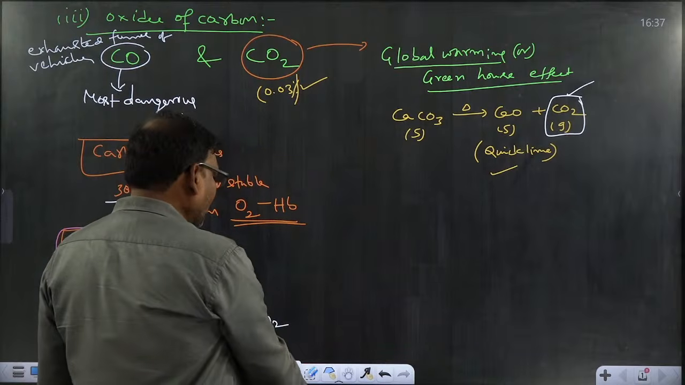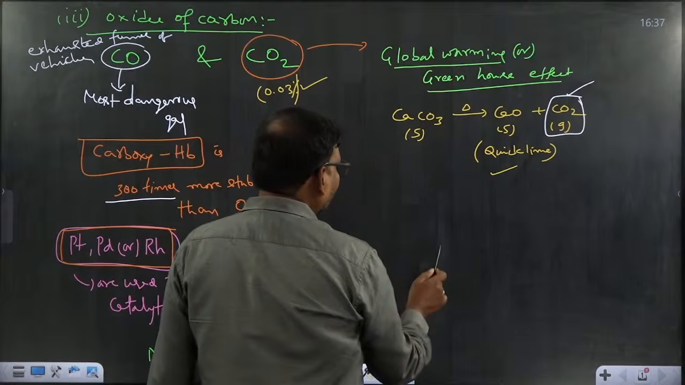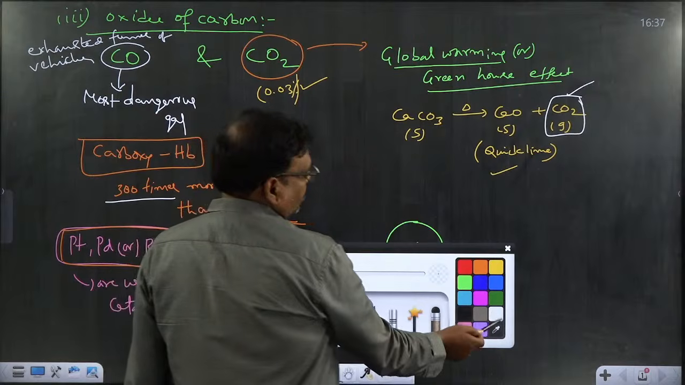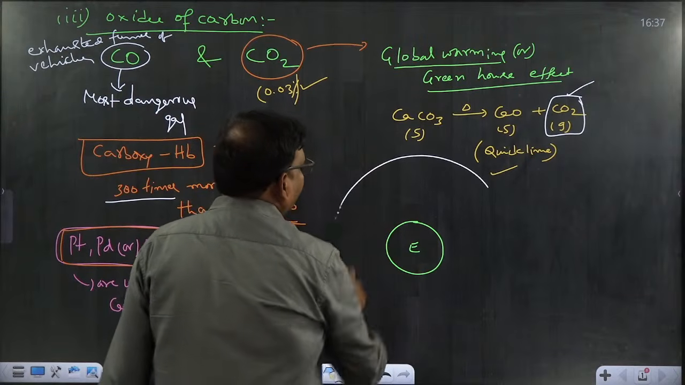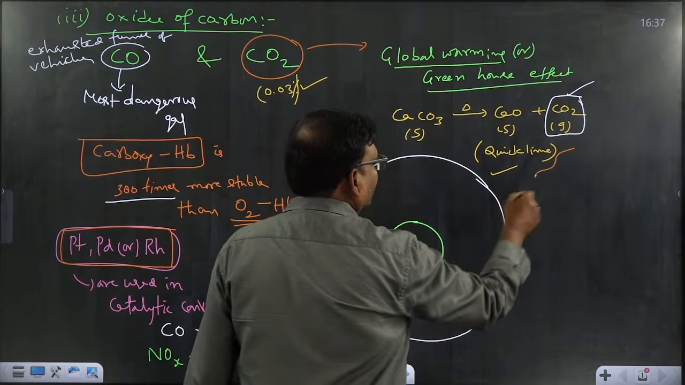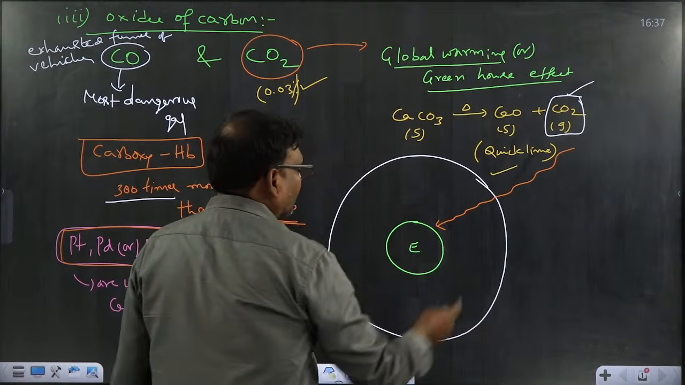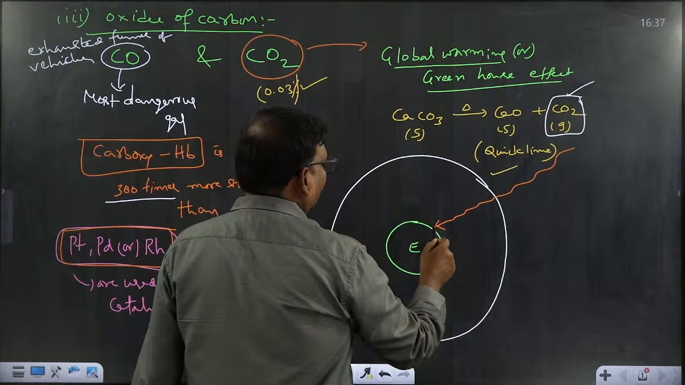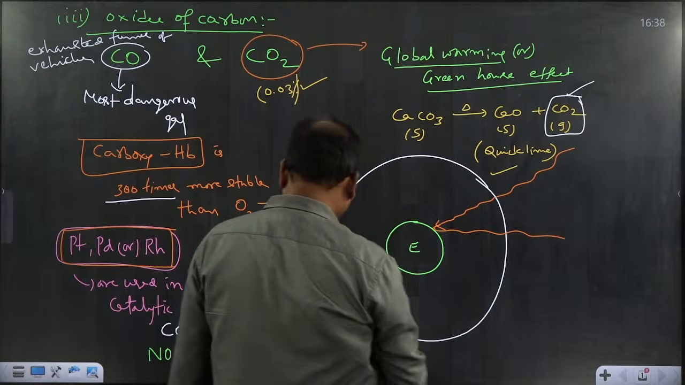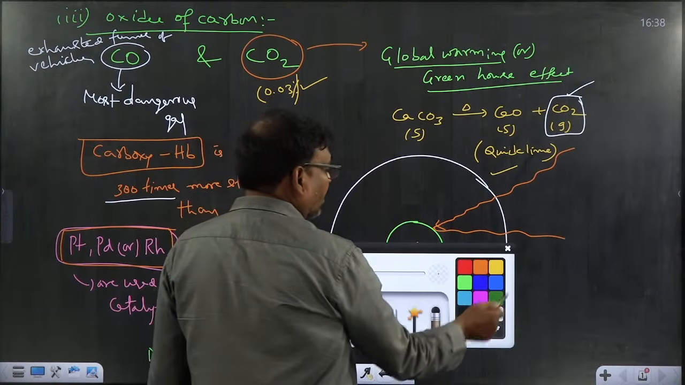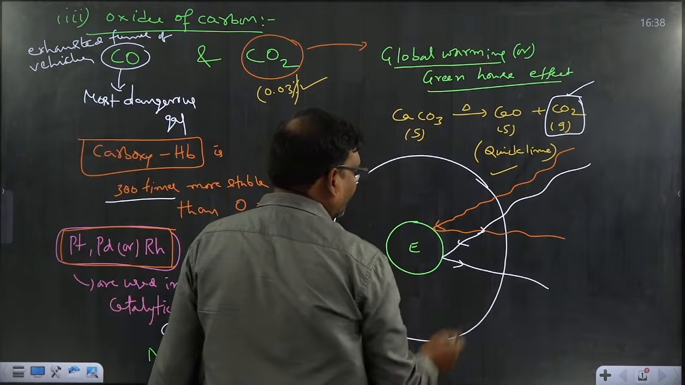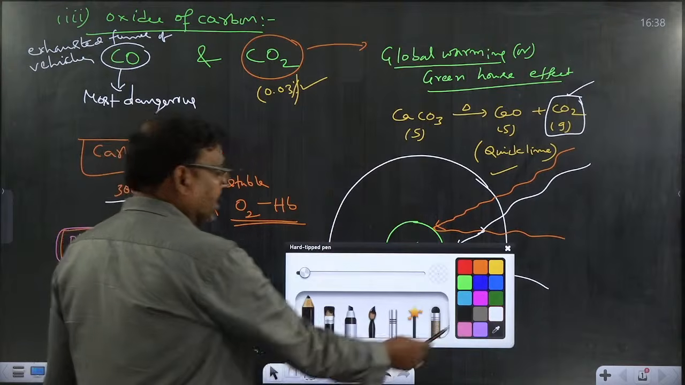What is meant by global warming or greenhouse effect? For example, this is the earth. From a certain region, the atmosphere is there. Here the sun rays fall from the sun onto the earth's surface. The fallen radiations are mostly absorbed by the earth, 75%. The remaining 25% are reflected back. This is the natural phenomenon that takes place.